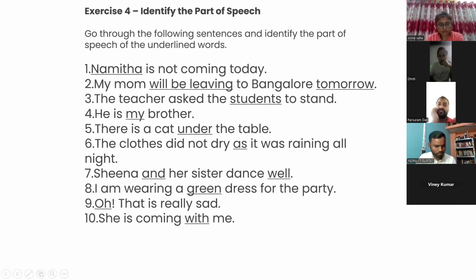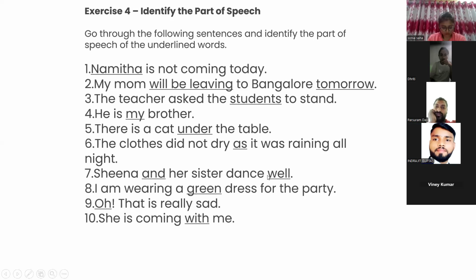Will be living is a verb. Very simple, Dhriti. Why are you taking so much time? Will be living, they are the three verbs. And what is tomorrow? Tomorrow is an adverb.